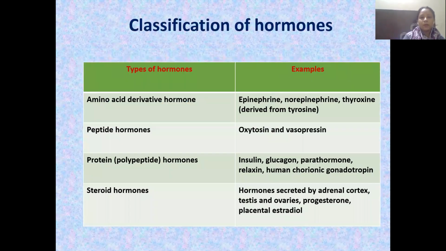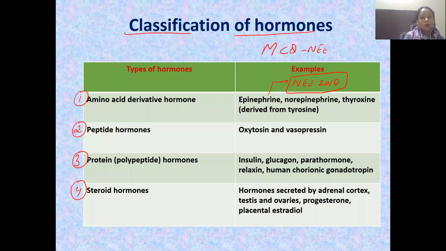The hormones are classified into four: the amino acid derivative hormone, the peptide hormone, the protein or polypeptide hormone, and the steroid hormone. This question, guys, based on epinephrine, was asked in NEET 2018. So this is one of the important topics in terms of MCQ for your NEET. So how are they classified?